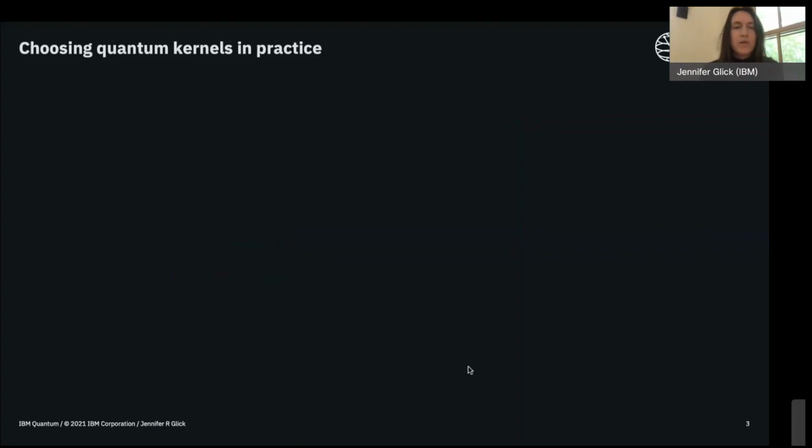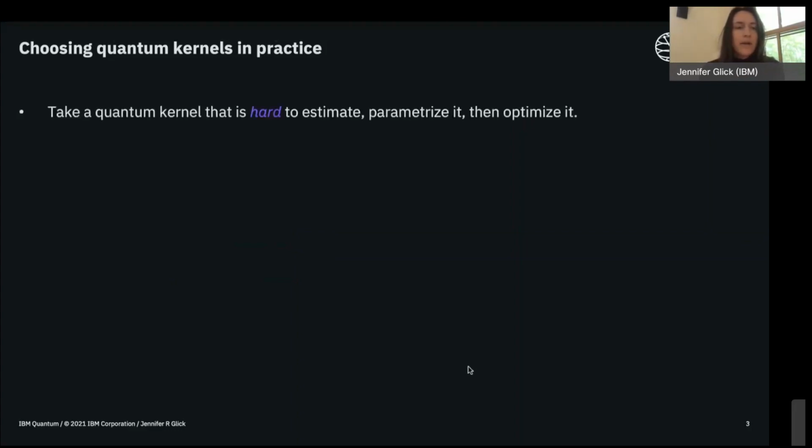What we can do is create an ansatz for the quantum circuit that we use to calculate the kernel matrix, and then we can try to optimize that ansatz. There's a few specific things that we could try. One is to take a quantum kernel that we know is hard to estimate classically, give it some kind of parameterization and then optimize it according to some cost function.